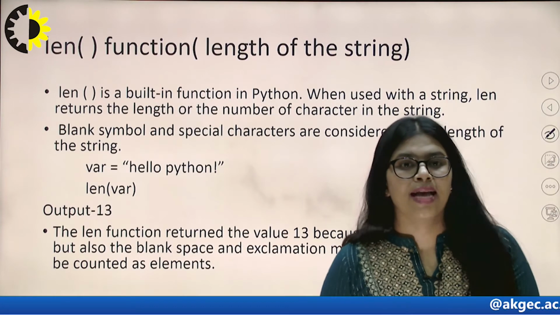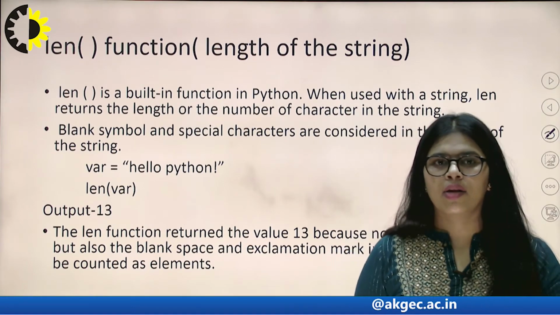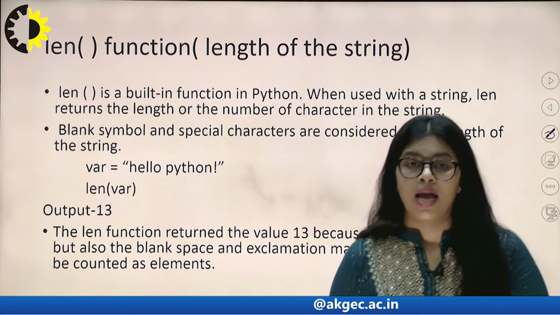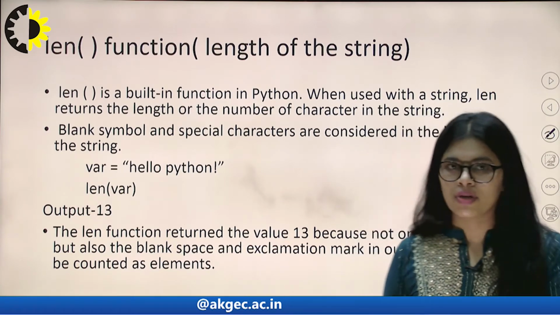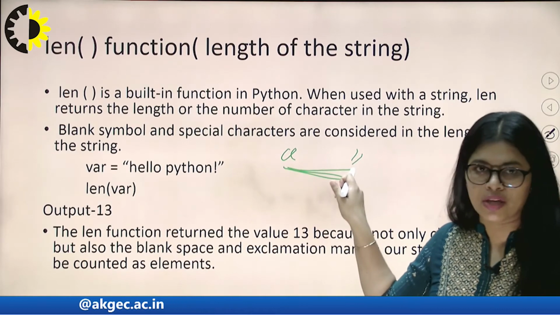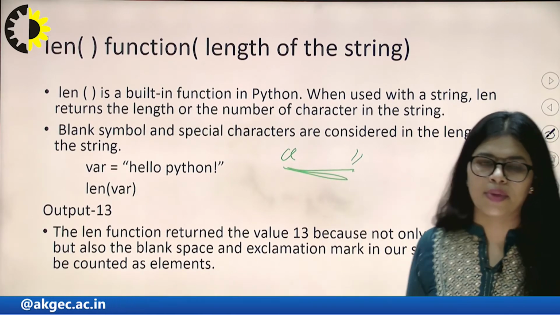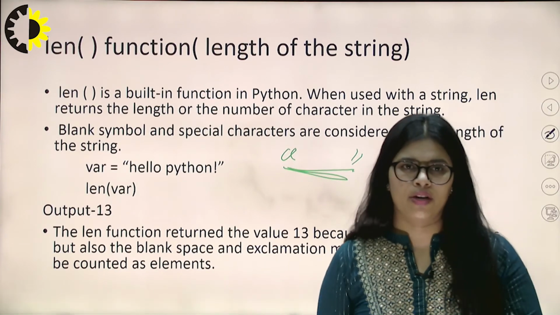The second topic is the length of a string. A string is any word, sentence or character declared in double inverted commas, and we can measure its length in numeric form, like 13, 14, 15.